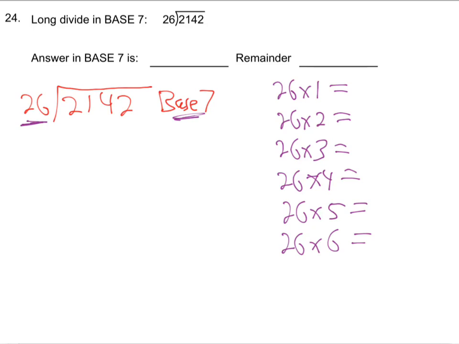Anyway, so how do we get these things? 26 times 1, 2, 3, all that. Well, you just got to do it, huh? Step by step. It's long and it's painful. So I'll do the first one. That's easy, huh? 26. But then times 2, I'm just going to go to a fresh screen and do it. I'm in base 7. I think what might be easiest is just adding. Is that helpful, or does that make it worse? I think it's easier. Let's see.